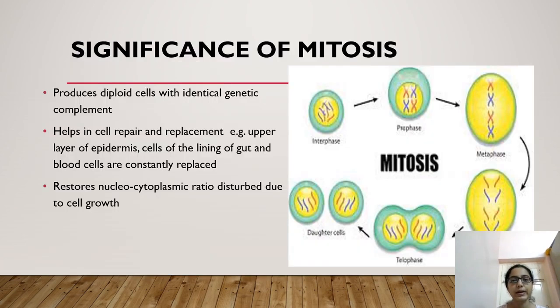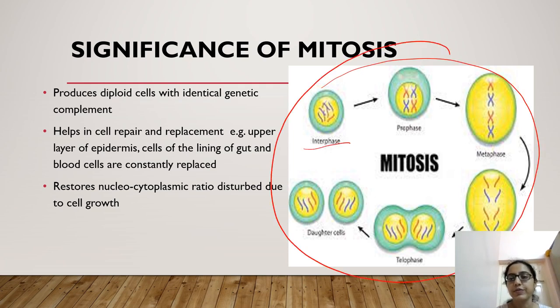This is about mitosis. Here you can see the process of mitosis. First we have seen interphase, that is enlargement and synthesis of DNA. Then we have seen the prophase, where the nuclear membrane disappears and distinct chromosomes appear. Here in metaphase, all chromosomes appear in the center.